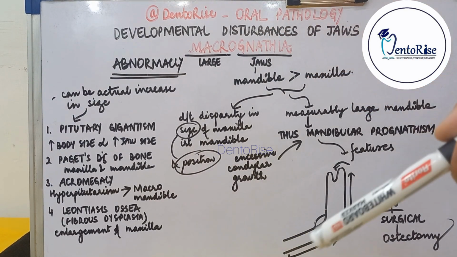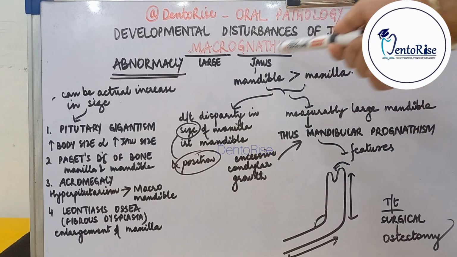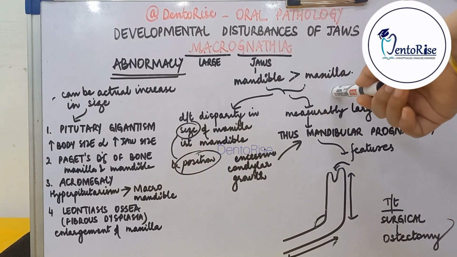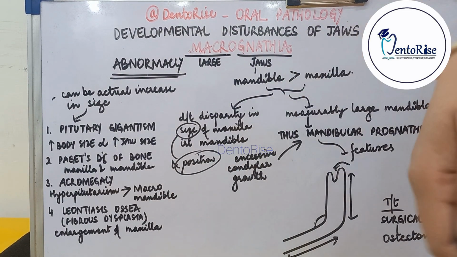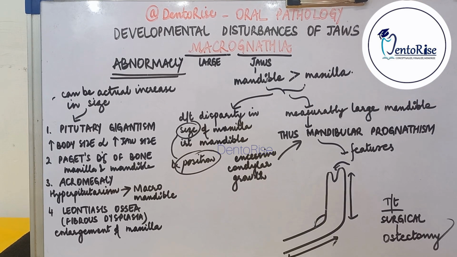The reasons for this are, number one, it can be because of the small size of the maxilla, which gives an impression of mandible being large in size. Number two, it can be because of the posterior position of the maxilla with respect to the mandible, which gives an impression of mandibular prognathism. Mandibular prognathism means the mandible is positioned forwardly in comparison to the maxilla.